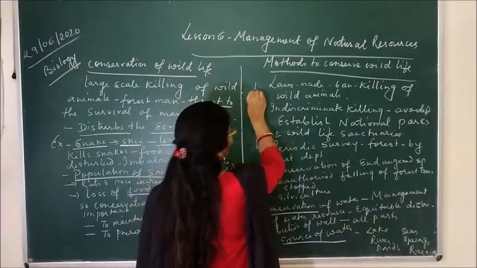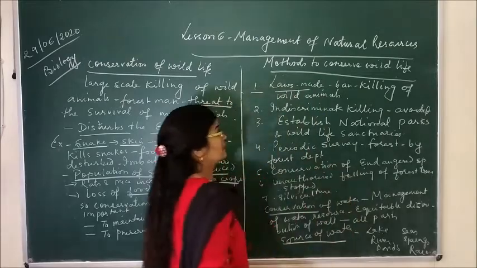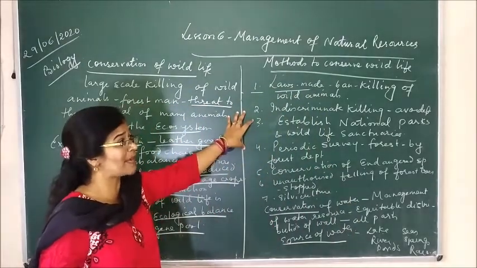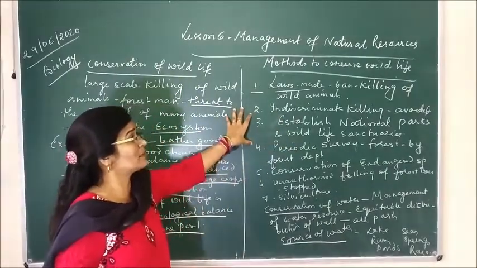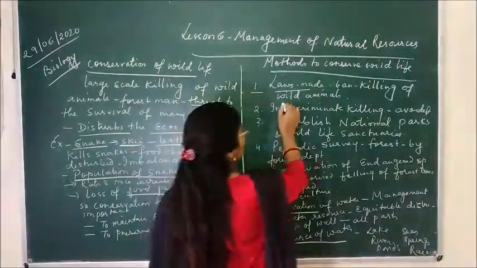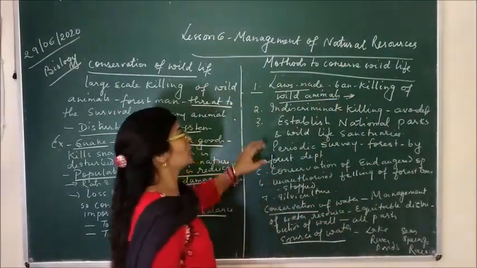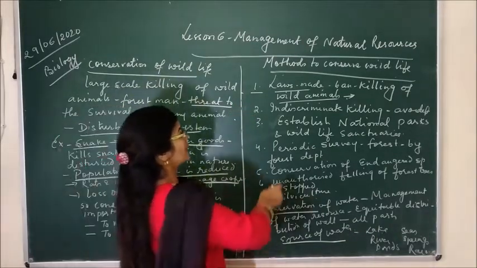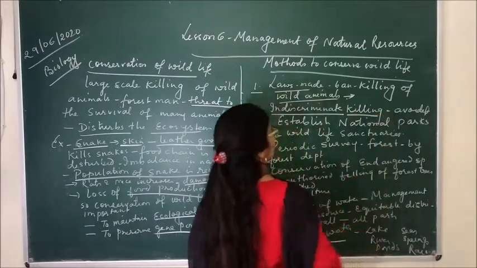The first method is that a law should be made by the government for the ban of killing of wild animals. And if any person is killing wild animals, he should be punished by the government; then only the wildlife can be conserved.